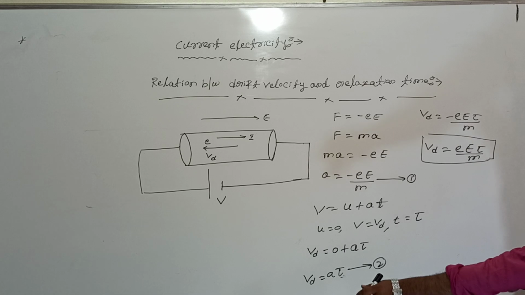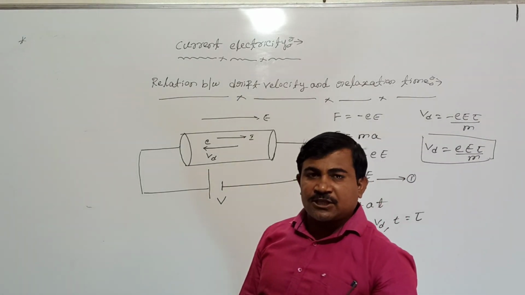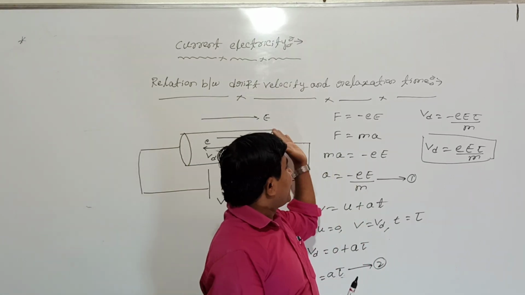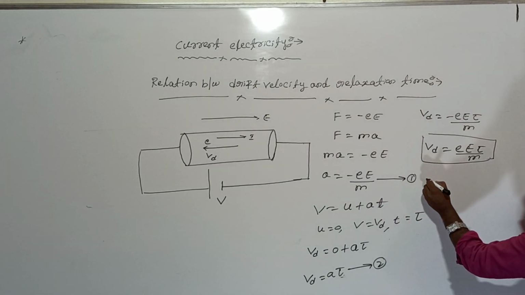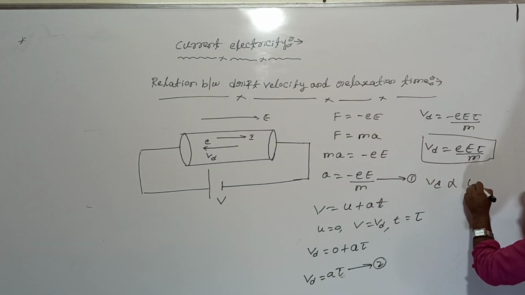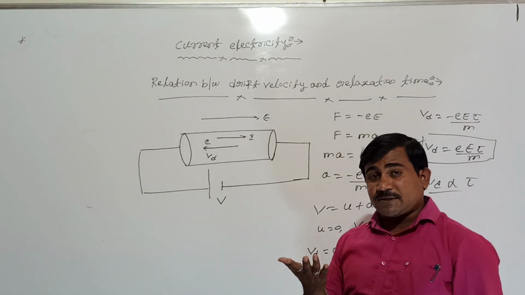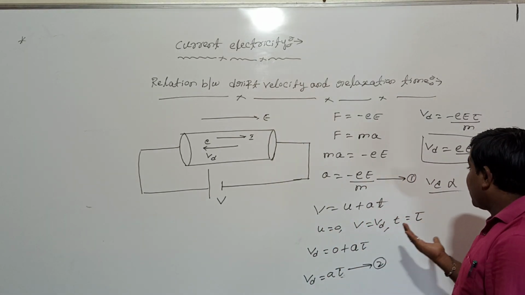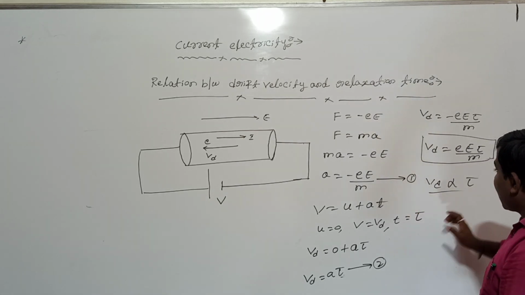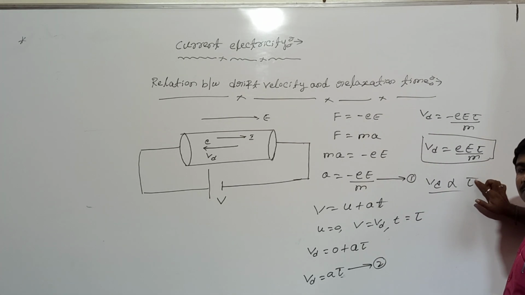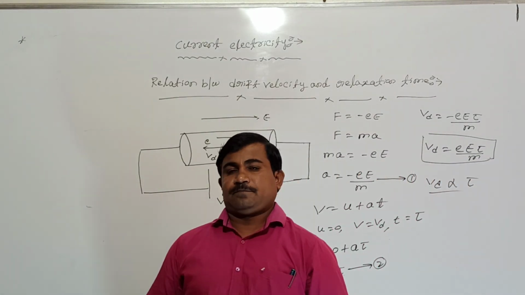Remember students, small e, capital E and m are all constants. Because e represents the charge of the electron, capital E represents the amount of electric field, and m represents the mass of the electron. Here what is the variable? The drift velocity is directly proportional to relaxation time. When the temperature increases, the relaxation time decreases. I mean, the relaxation time is inversely proportional to temperature.